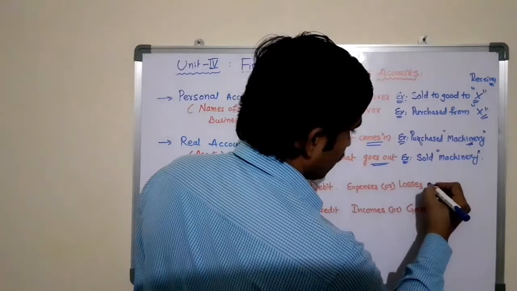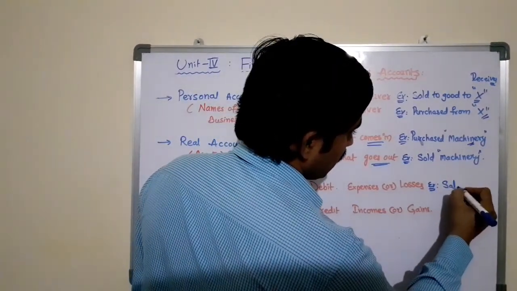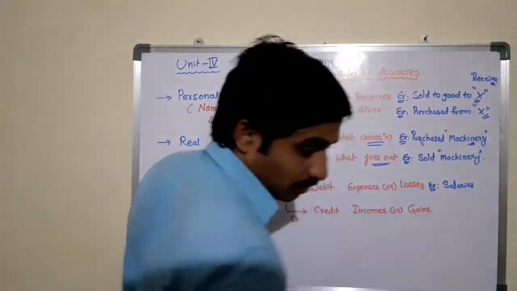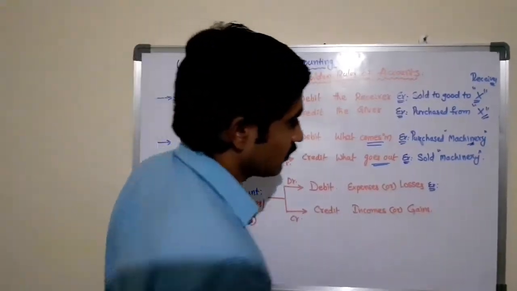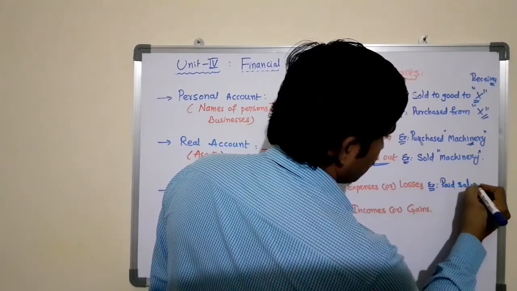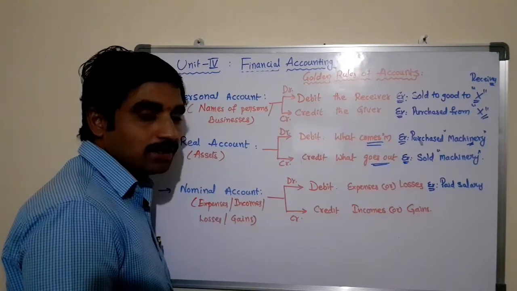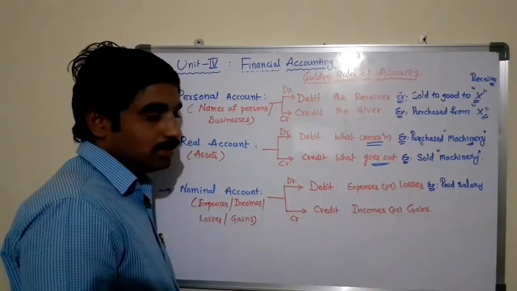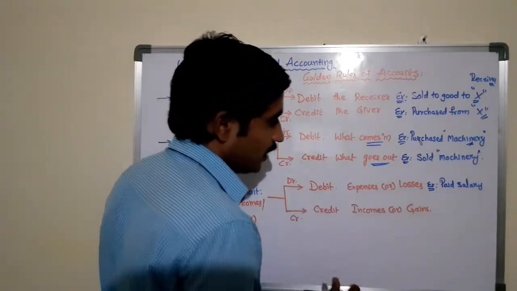And in case of nominal account, examples for expenditures or losses: paid salaries, paid rent, paid wages, paid commission, paid dividend, paid interest, paid anything, comes under the debit, so it should be debited.